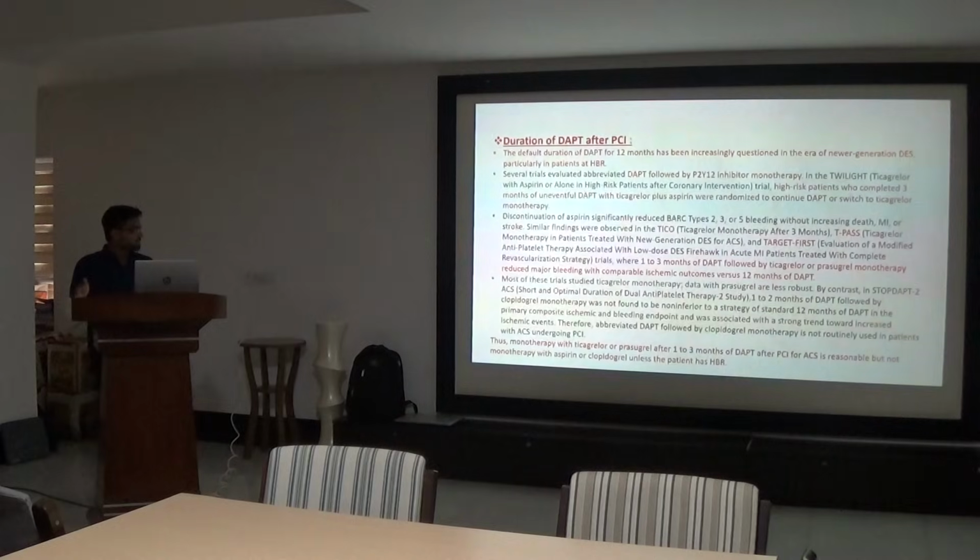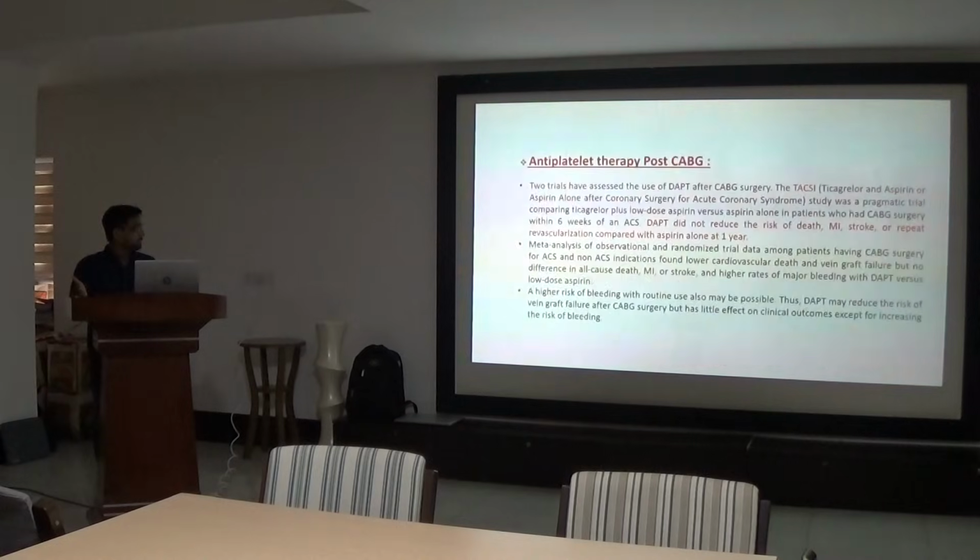So the recommended strategy is to give DAPT for 1 to 3 months and then switch to ticagrelor or prasugrel for 1 year. And aspirin should be used only where the age is more than 70 or high bleeding risk is there.